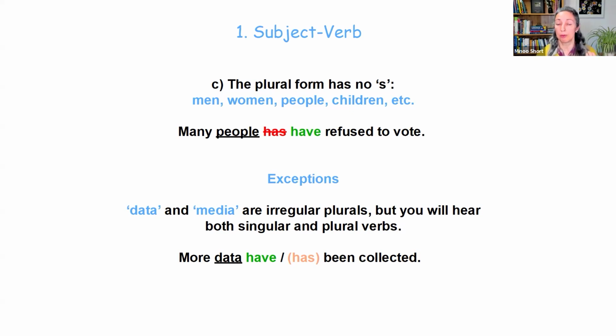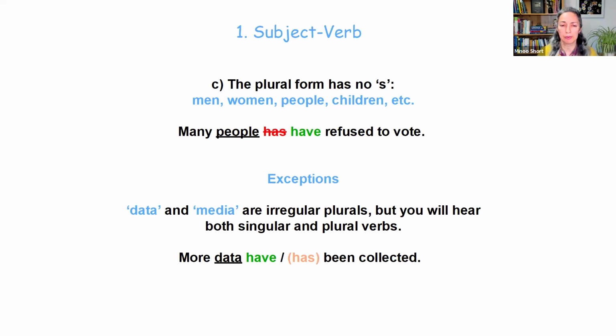So although the grammatically correct form is more data have been collected, you're very likely to hear more data has been collected. So I haven't crossed has out as a mistake, but as an alternative, which is grammatically incorrect, but acceptable. So you can use it if you want.